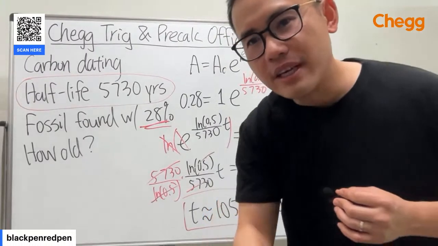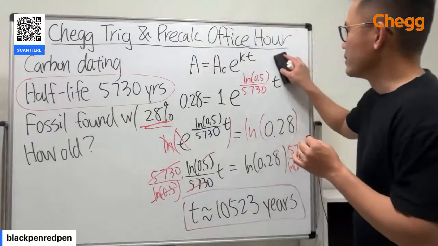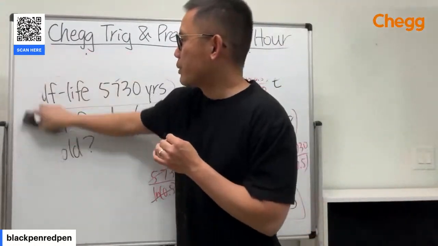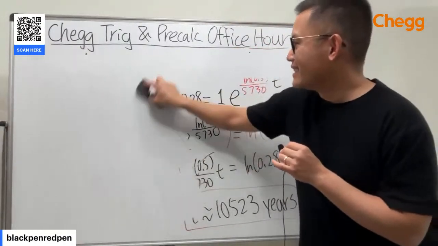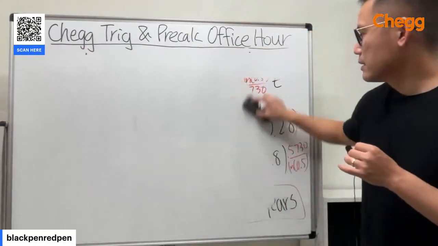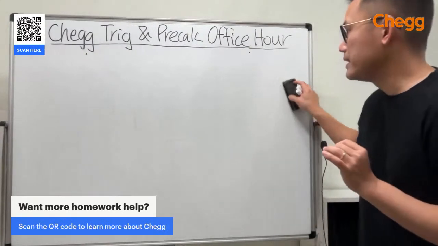It's like a quadratic exponential equation. So let's do the next one. In fact, that's one of the questions I prepared for you guys as well. Very similar, so I'll just do that. So right here, we have to use the natural log because we have e for the base.